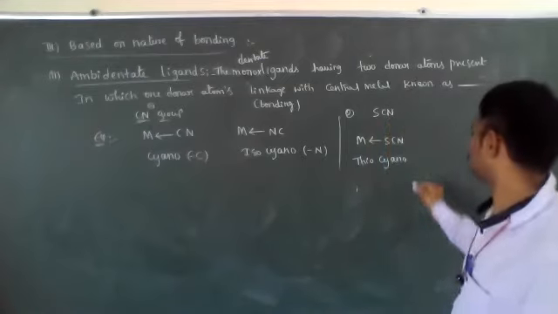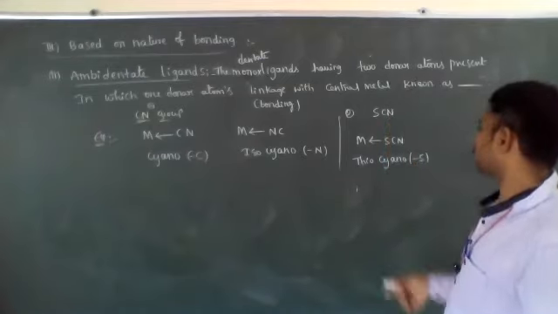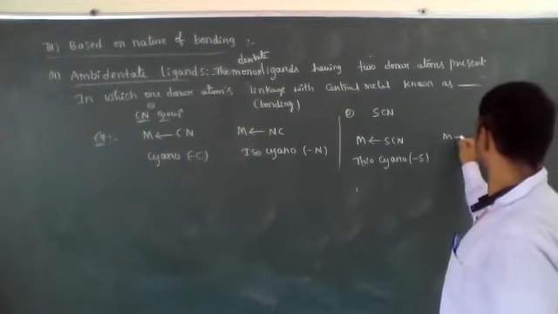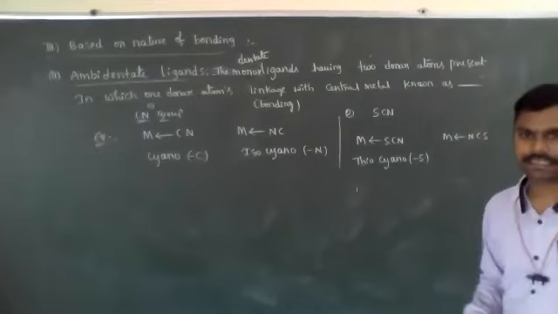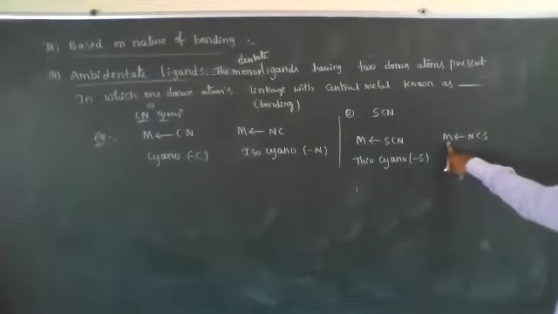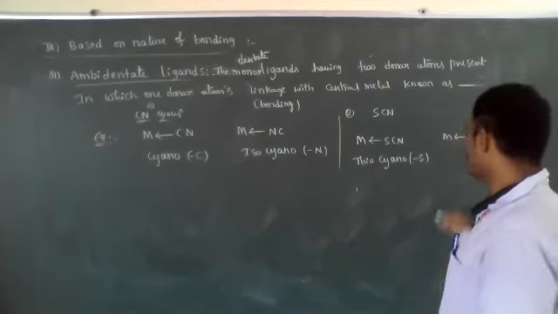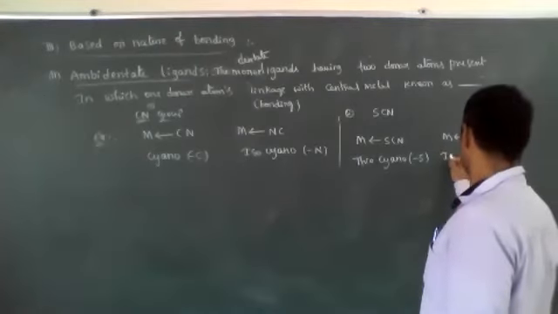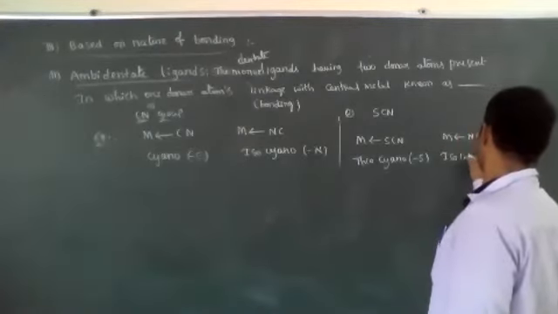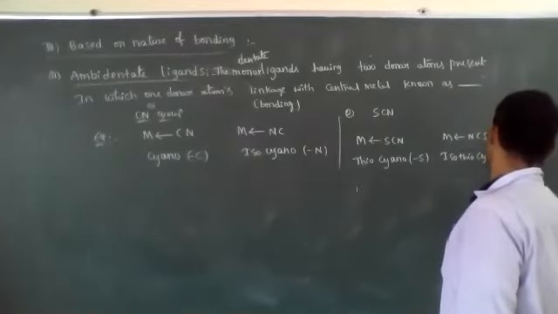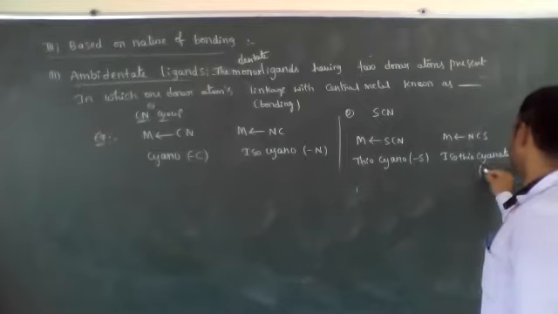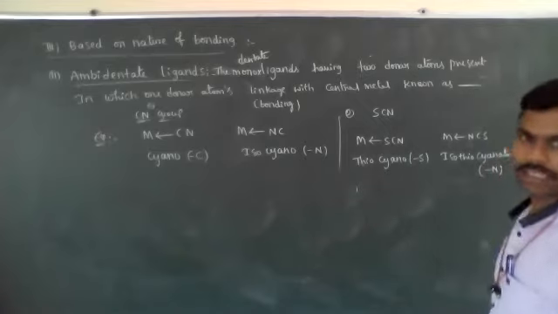In thiocyano the bonded atom is sulfur. NCS means nitrogen is bonded with the metal. It is called isothiocyanate, in which the bonded atom is nitrogen.